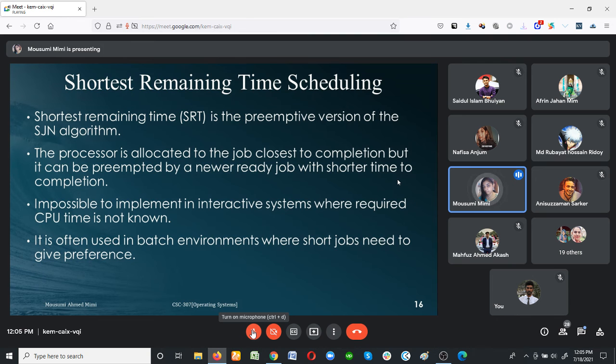Both of them are non-preemptive scheduling algorithms, meaning whenever the processor starts to work with one process, it does not stop the execution. But in a preemptive scheduling algorithm, according to the priority, the processor will stop the execution of the current program and it can move on to the execution of the next program.